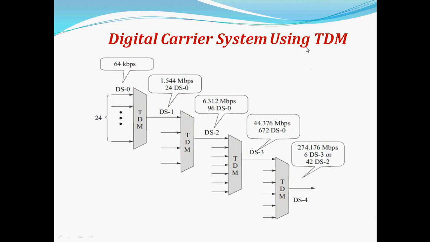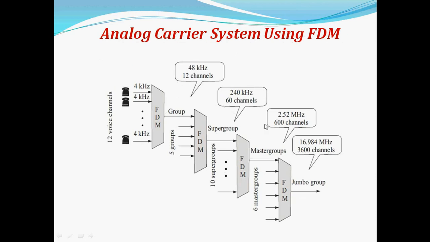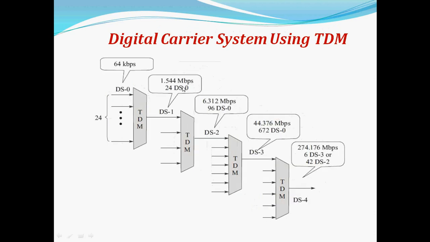Digital carrier system using time division multiplexing. As we have seen, this is for frequency division multiplexing, how we are dividing the frequency. Here 12 channels for 48 kilohertz, 60 channels for 240 kilohertz, and then 600 channels with a frequency of 2.52 megahertz. We are sending these channels with this frequency, and accordingly different messages will be sent.